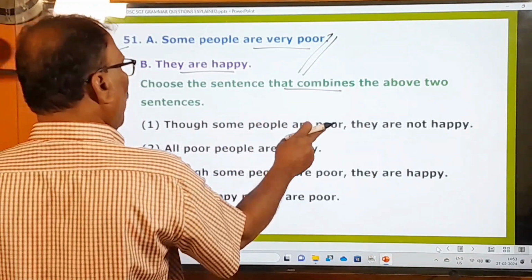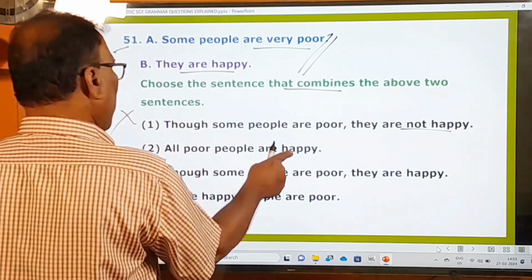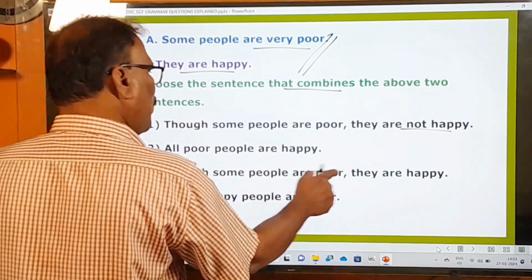Though some people are poor, they are not happy. This statement is not correct. All poor people are happy. No.